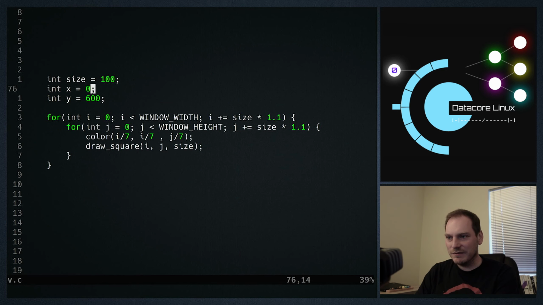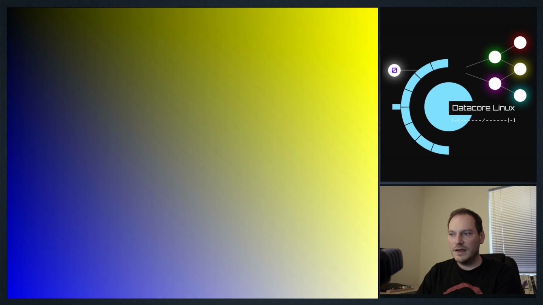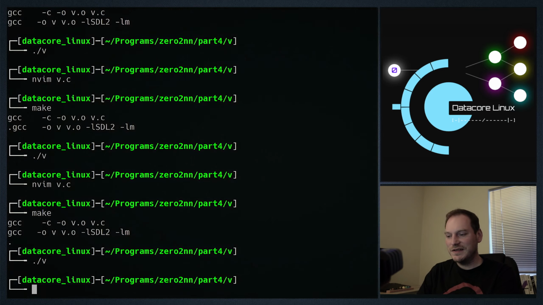Can we do anything else? We can reduce the size. Let's make the size 1. And now we've got a smooth gradient. We've almost made some kind of Photoshop effect, a gradient effect, or a CSS effect if you're into your CSS.